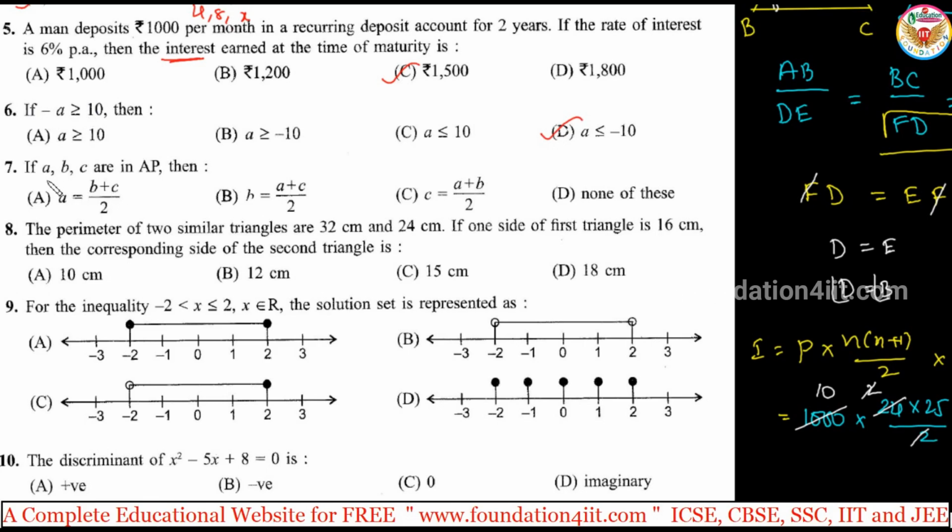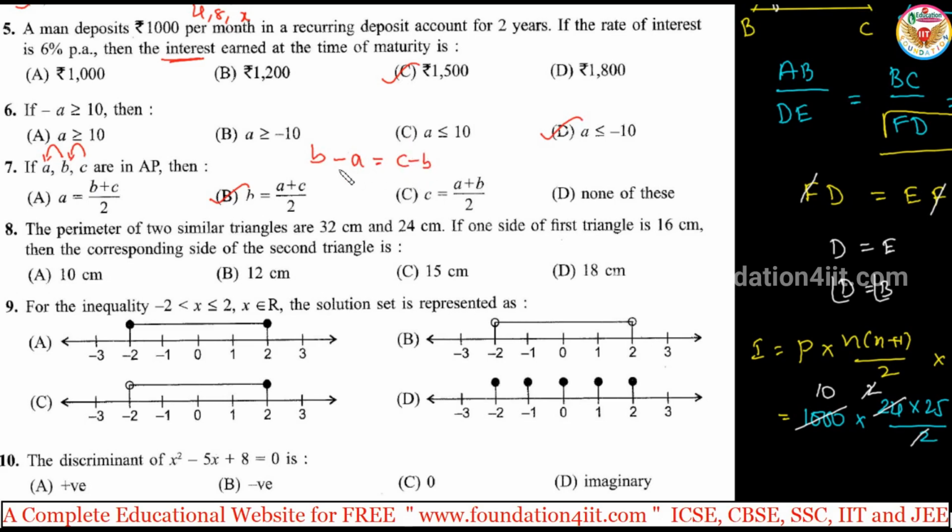Okay, direct answer. If a, b, c are in arithmetic progression, then b is equal to a plus c by 2. Because b minus a must be equal to c minus b, because the difference must be the same. So b minus a is equal to c minus b.